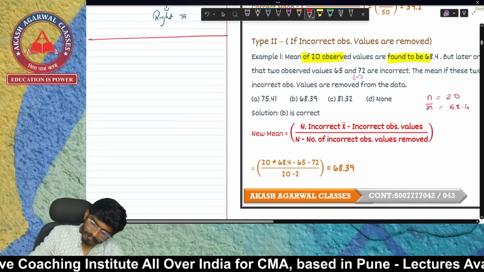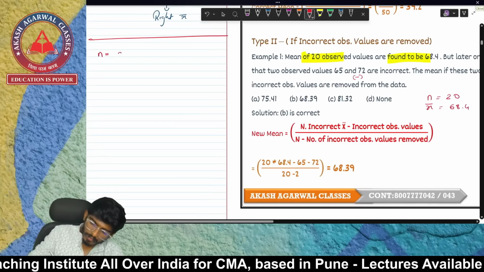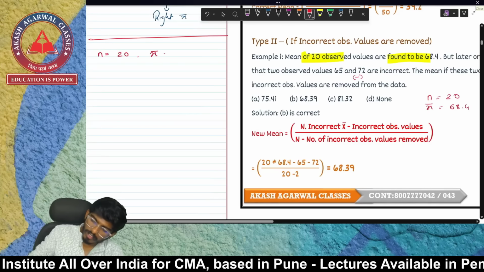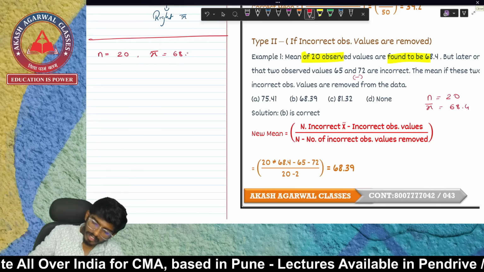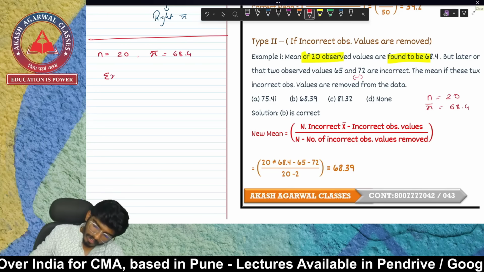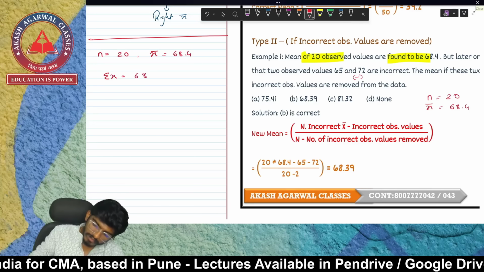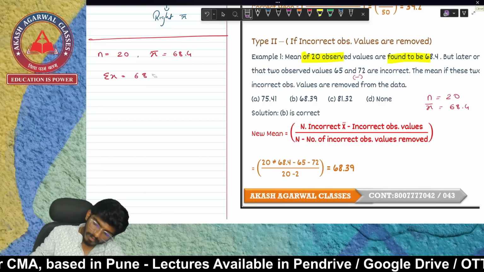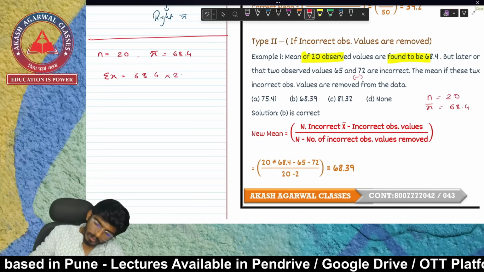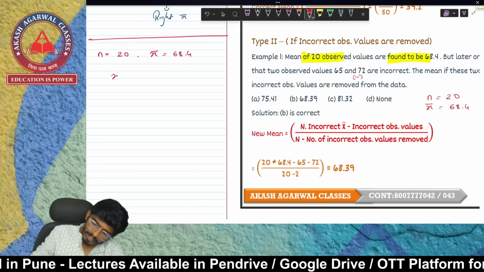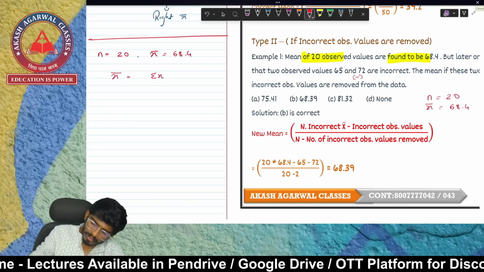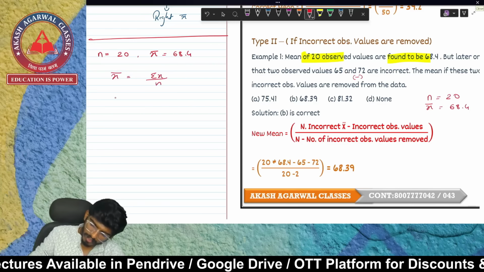So first, your n is 20. Your x bar is 68.4. Your summation of x is 68.4 into 20. That's what your formula is. X bar is equal to summation of x divided by n.